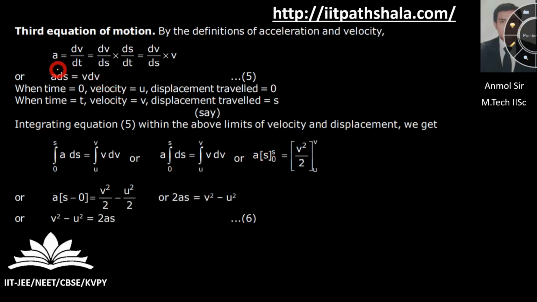Now as you know, a is nothing but dv by ds into v, as per the formula which I have told you in the earlier slide. So a into ds equals v into dv. Follow the following boundary condition, which says at time t equal to 0, velocity is u, the initial velocity, and displacement is 0. At the final time you are having a velocity v, and displacement traveled is s. Let us hit the boundary condition into the following integral in the following manner.